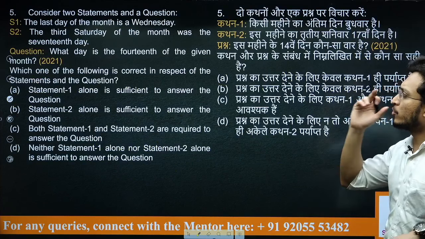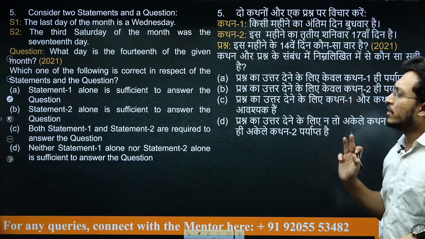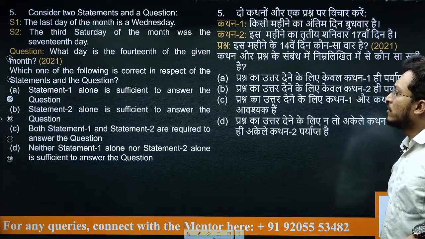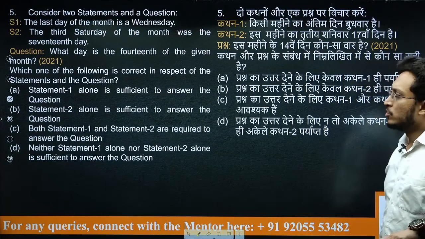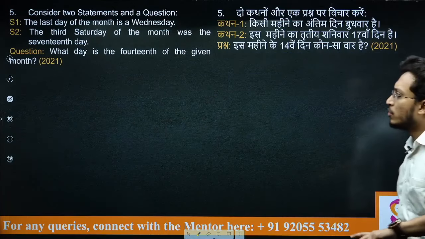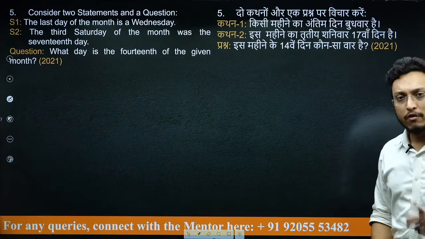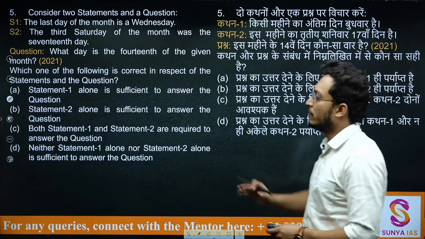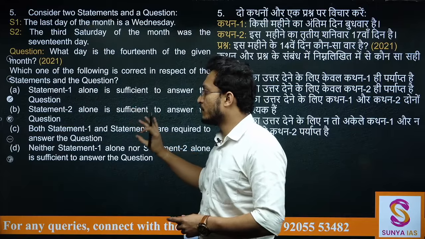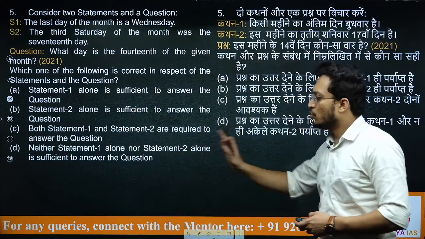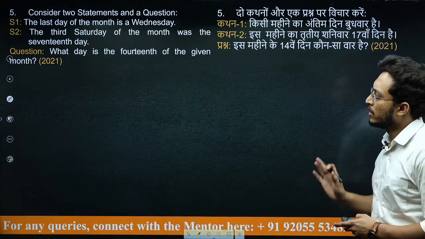Now in this particular question 2 statements are given and we are supposed to answer what day is the 14th of the given month. So on the given month 14 तारीख को क्या आएगा ये निकालना है. Are we able to answer this or not? Whether statement 1 is sufficient, 2 is sufficient, both are needed, या दोनों मिलाकर भी solve हो पाएगा या नहीं.